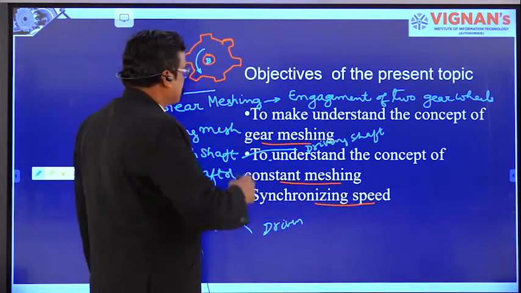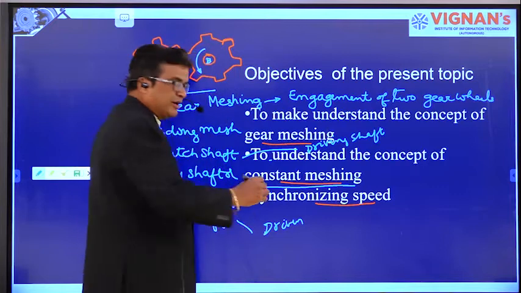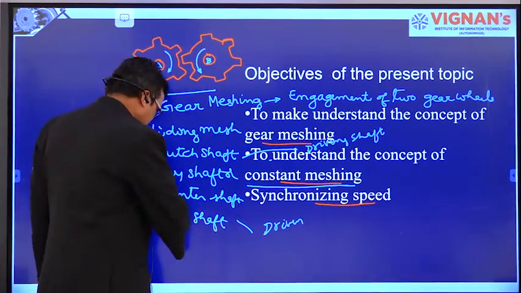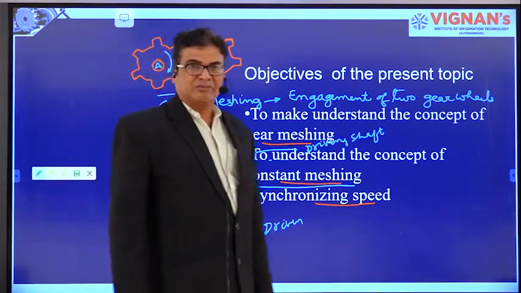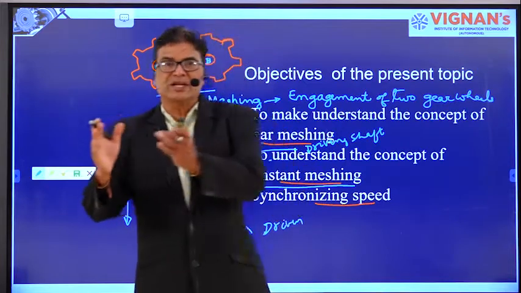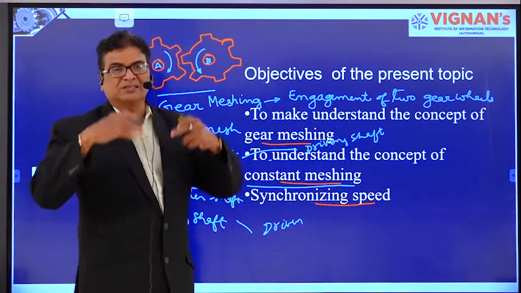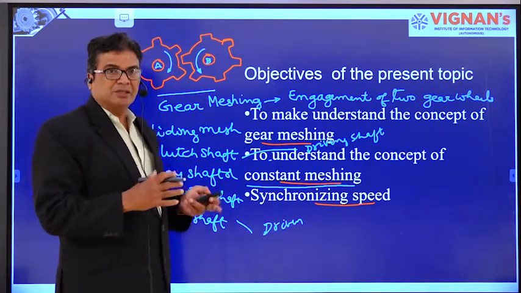Now here, in the constant mesh gearbox, the gears are in constant mesh with each other. That means the gears on the main shaft are always in contact with the gears on the lay shaft. There is no question of sliding of the gear wheel onto the lay shaft gear. All the gears are in constant mesh with each other. Let us see how the transmission goes on.